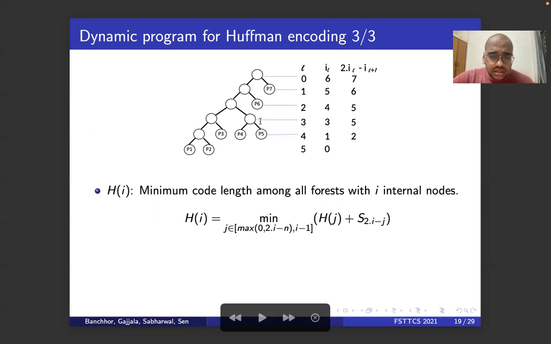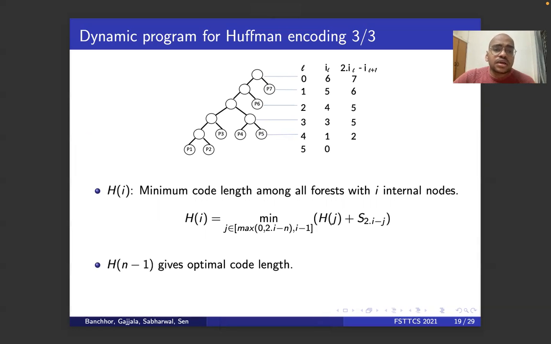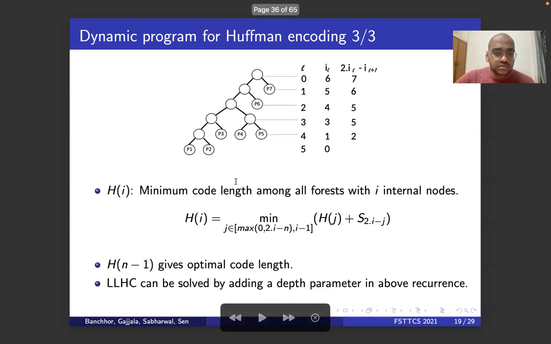Since we know this happens for some j, we'll just iterate over all j's and find the minimum. This DP gives the solution to the Huffman tree problem because when there are n minus 1 internal nodes and n leaves, this forest should be a tree, and hence it should be a Huffman tree.